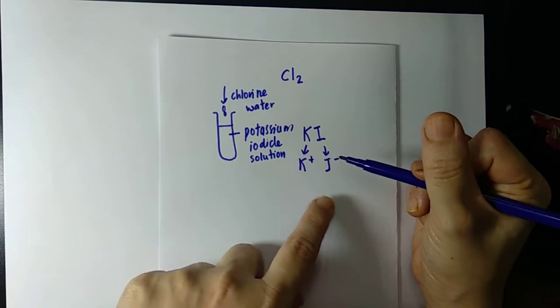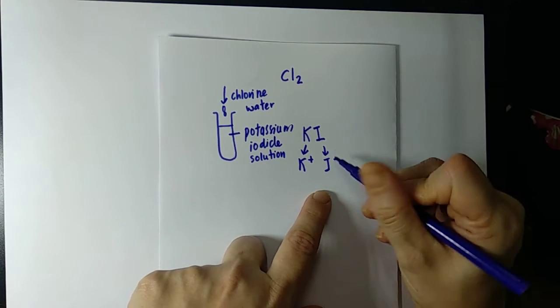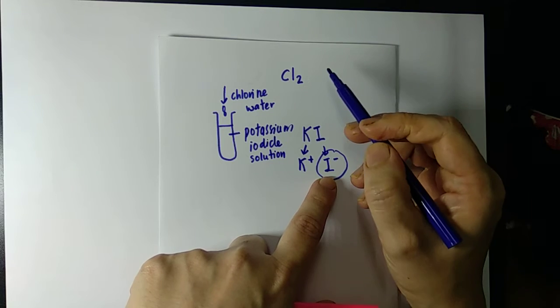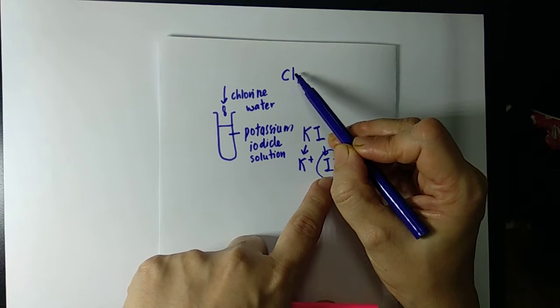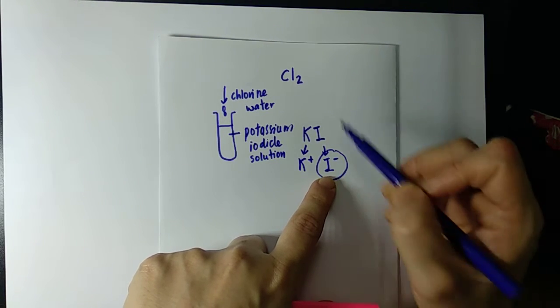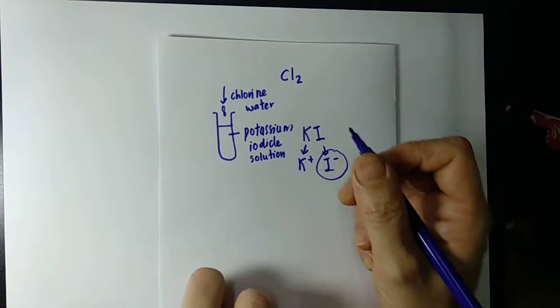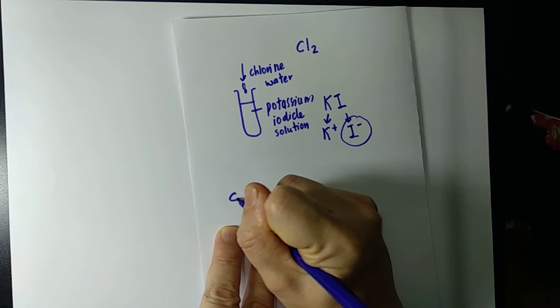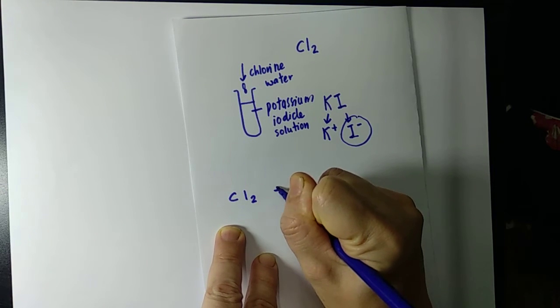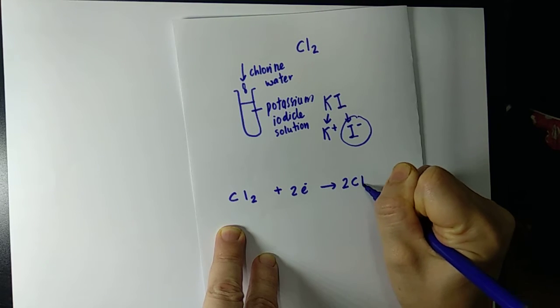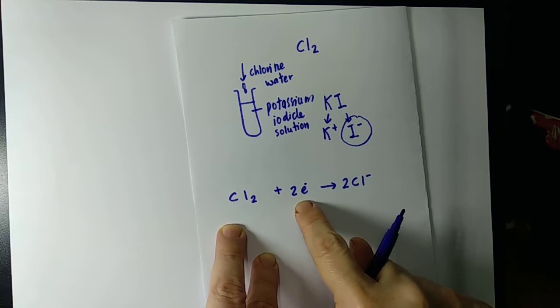Okay? So, who is holding the electron now? The one that is holding the electron now is iodide. Who is more reactive? Who is taller, chlorine or iodine? Chlorine. Can chlorine take away the electron? Of course. So chlorine says to iodide, give me the electron. And what does iodide say? Okay. So chlorine takes the electron.